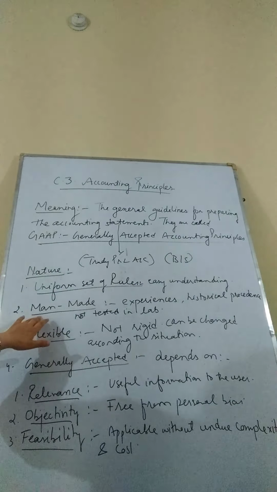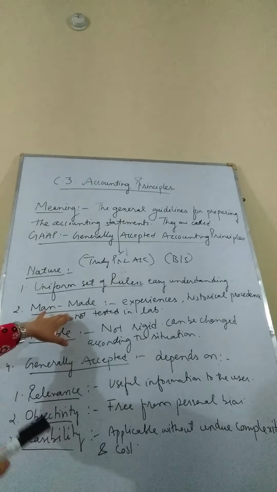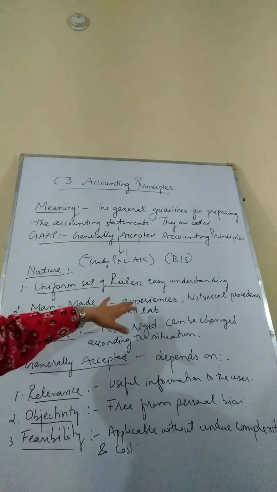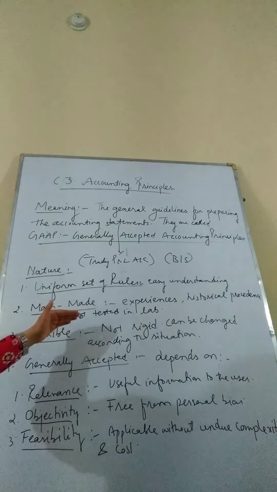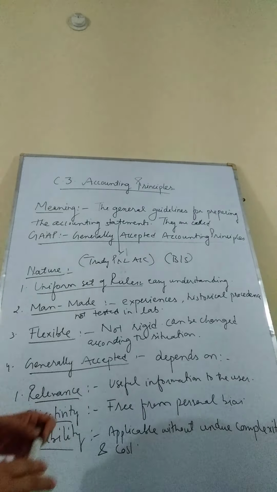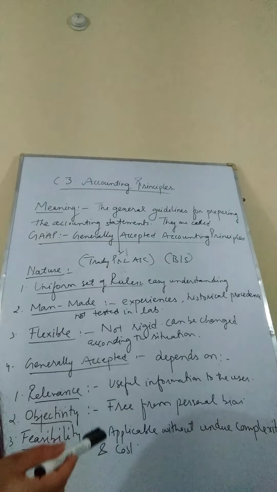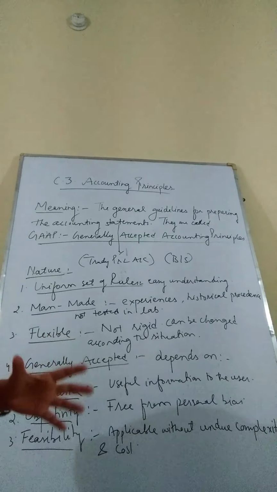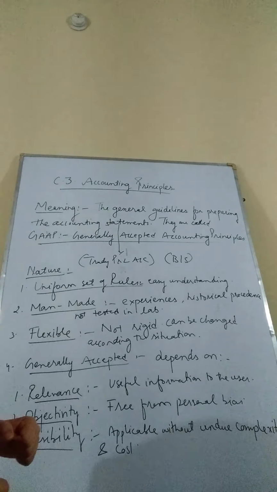Now the second important element is that they are man-made. They are not made by nature, they are made by man on the basis of his experiences and historical preferences, and they are also not tested in a laboratory. Scientific principles have been tested in a laboratory, but we are not testing these principles in a laboratory because they depend upon society. There can be different situations in different societies, so we are not putting them in a strict format.